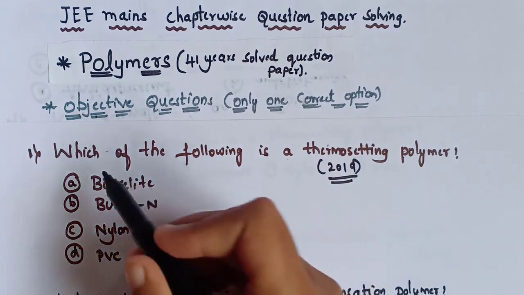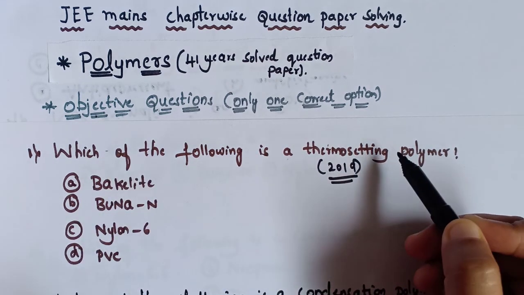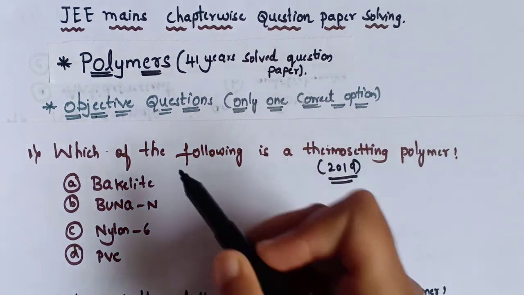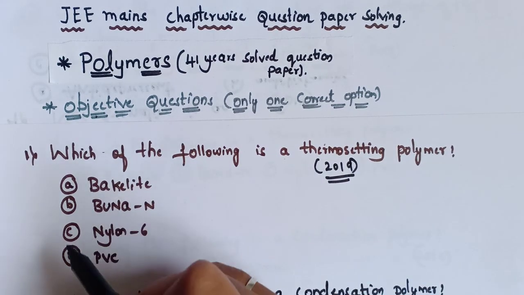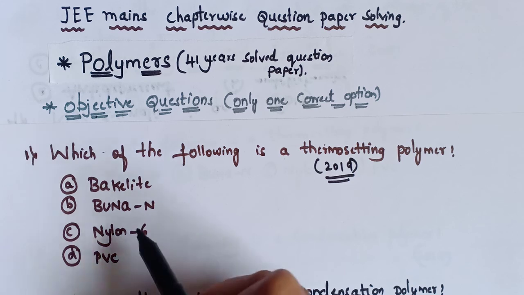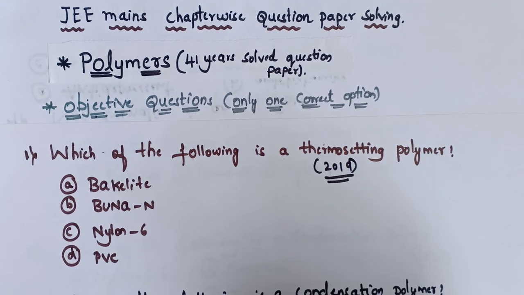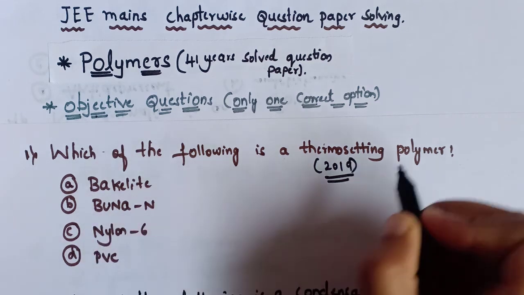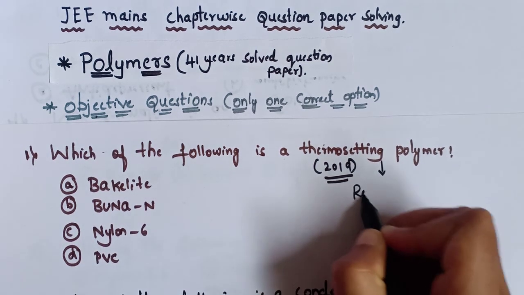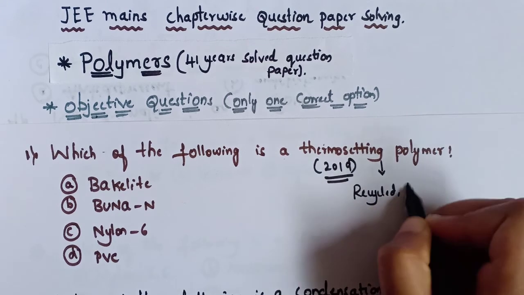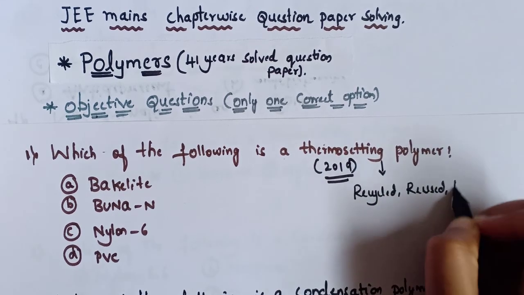The question is like this: which of the following is a thermosetting polymer? Options are A. Bakelite, B. Buna-S, C. Nylon 6 and D. PVC. So it is a direct question asked here. What is the meaning of thermosetting polymer? These polymers on heating undergo extensive cross-linking and become hard. Therefore they cannot be recycled. See, these thermosetting polymers cannot be recycled, reused or reshaped.